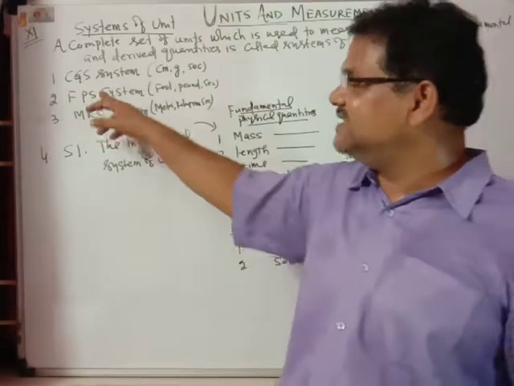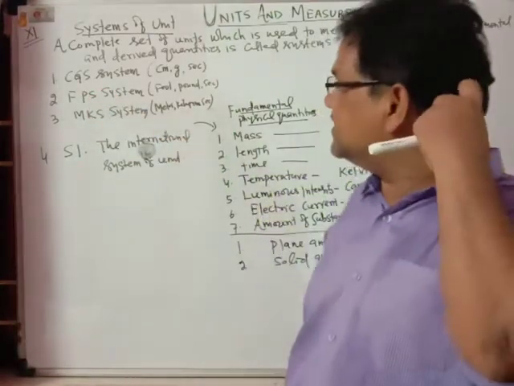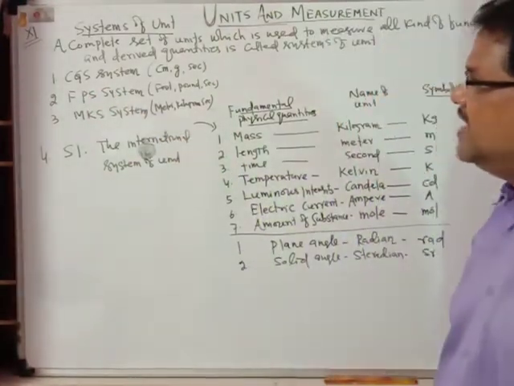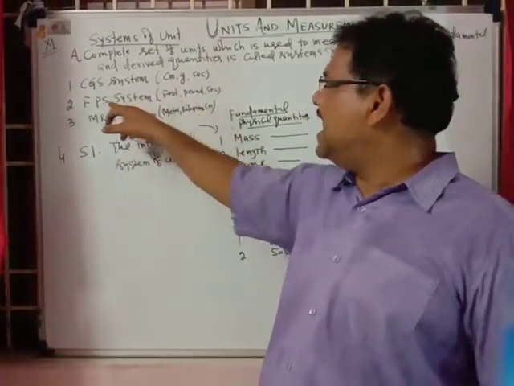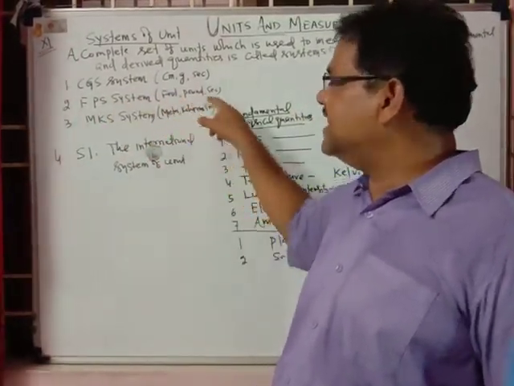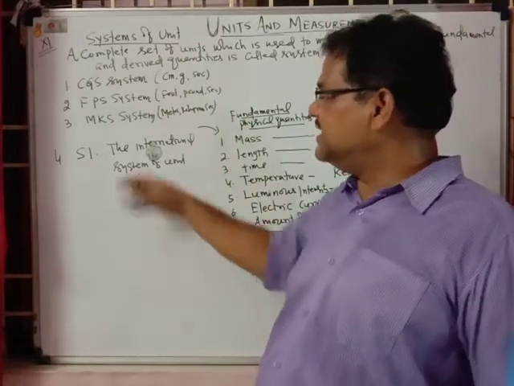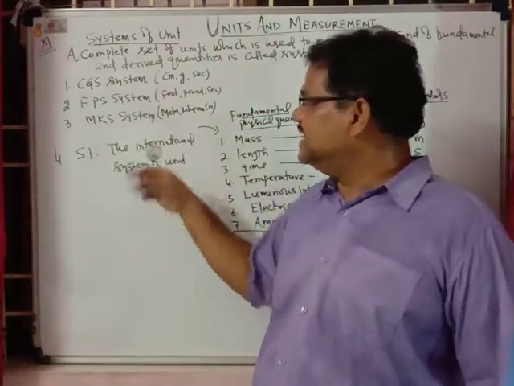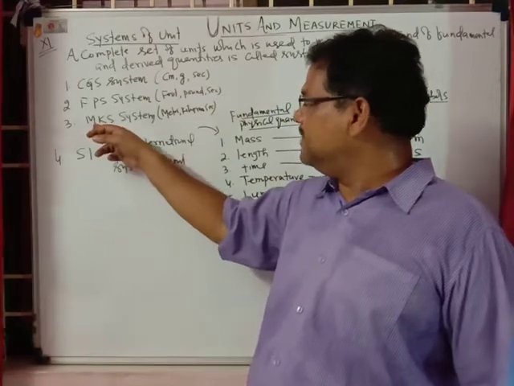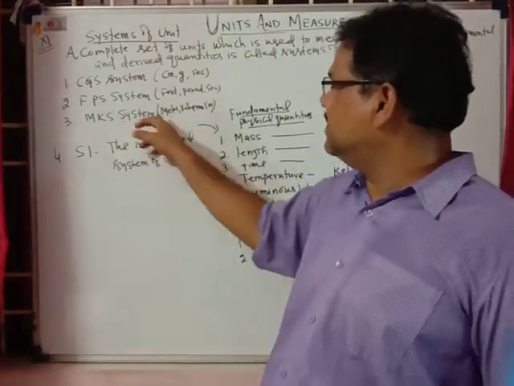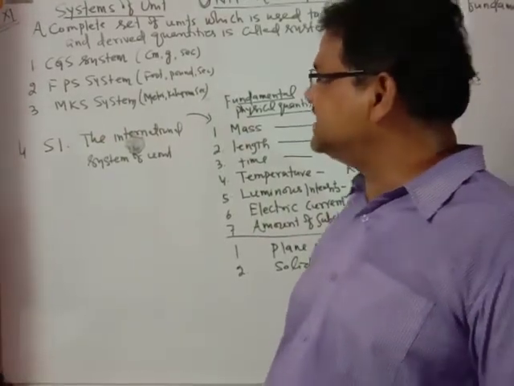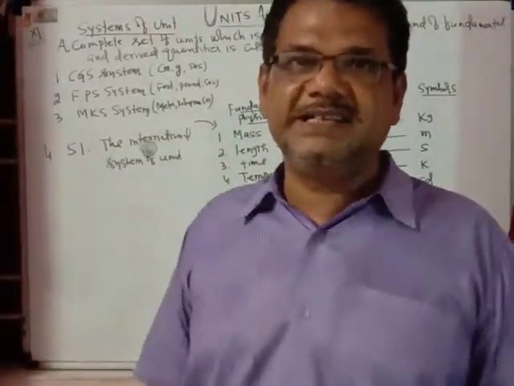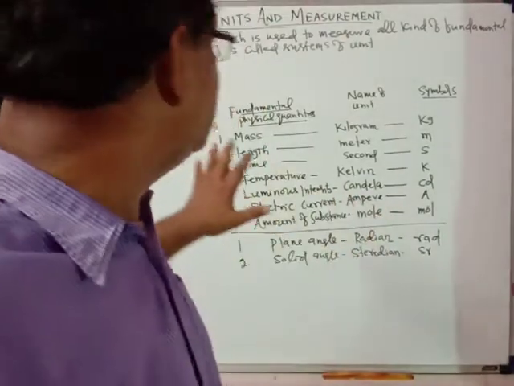Another is the FPS system, that is the British system. Britishers were using this system of measurement. F, the length is foot, P is the pound, and S is the second. Foot, pound, second. And the third one is the MKS system, where length is measured in meter, mass in kilogram, and time in second. The three physical quantities are measured by three different systems of units.